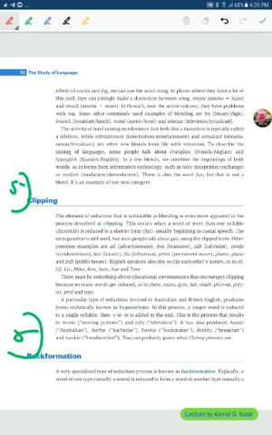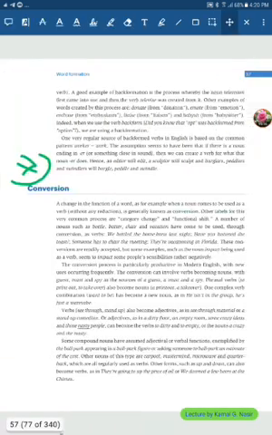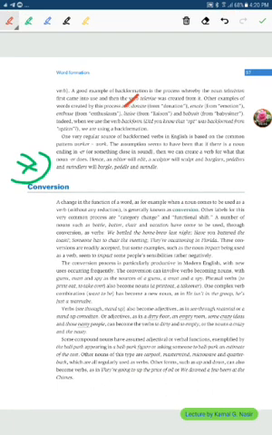The sixth one is backformation, a very specialized type of reduction process. This is also a reduction, known as backformation. Typically, a word of one type is reduced to form a word of another type. Let us take examples of backformation. For example, donate, from donation. Emote, from emotion. Enthuse, from enthusiasm.